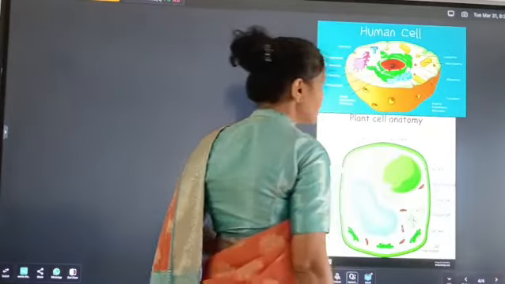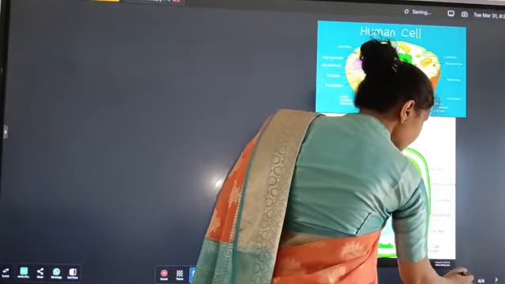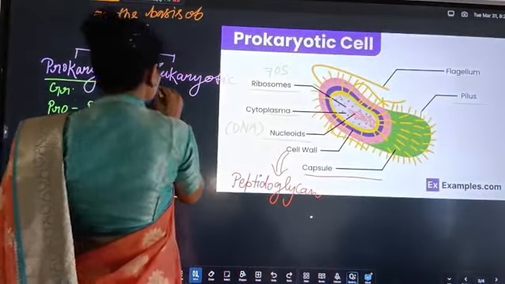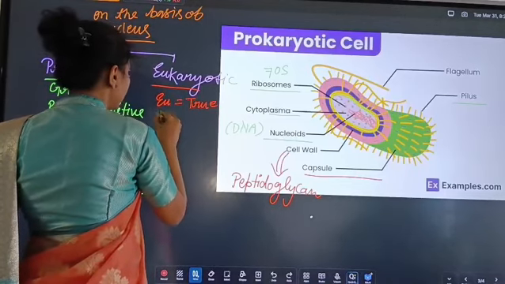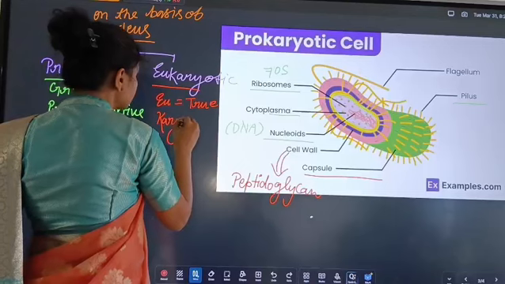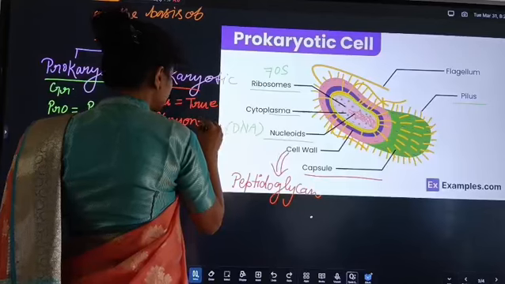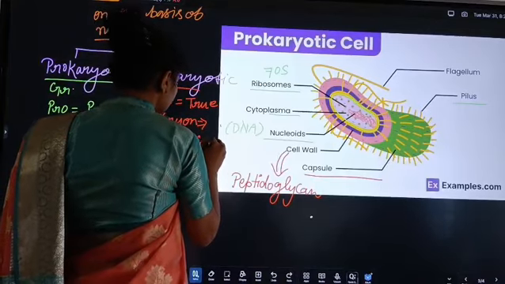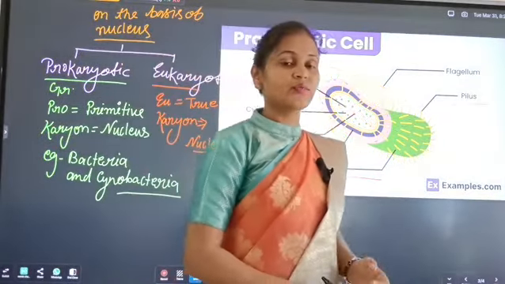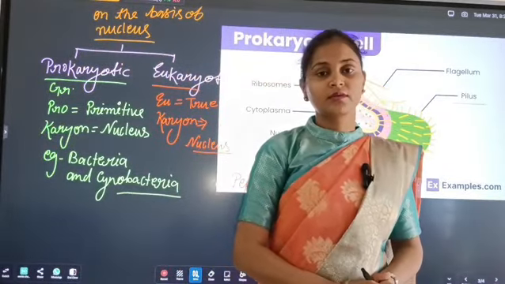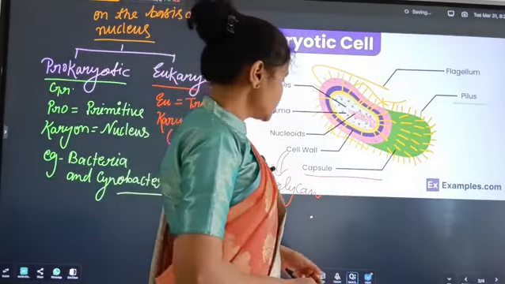Eukaryotic is also derived from Greek words. Eu means true and karyon means nucleus. So we can say where a well developed nucleus is found, this is called the eukaryotic cell. For example, plant and animal cells.